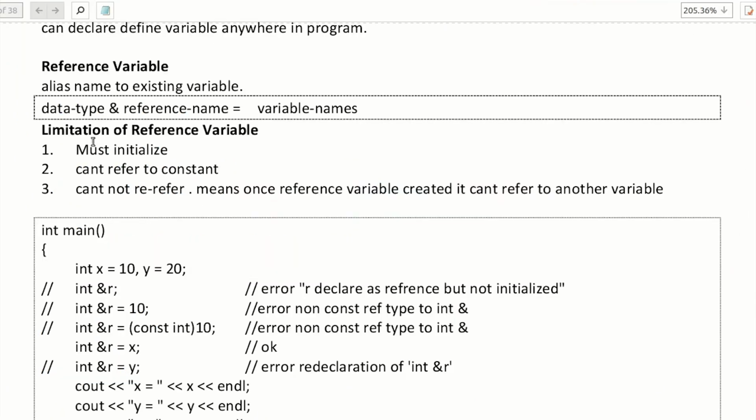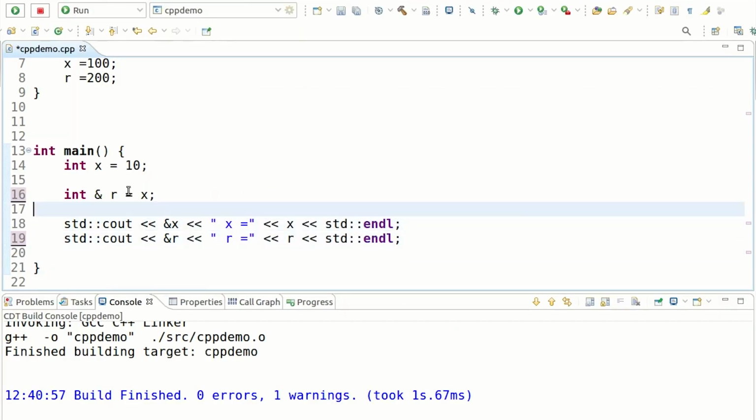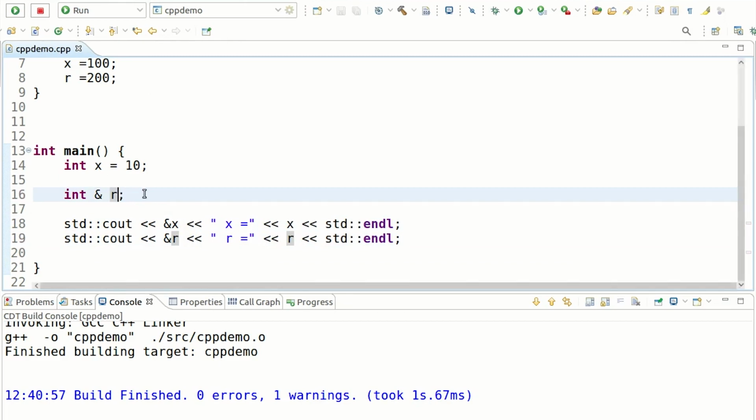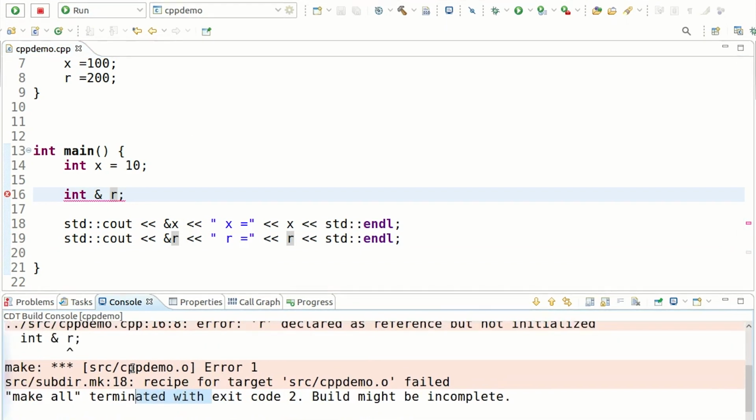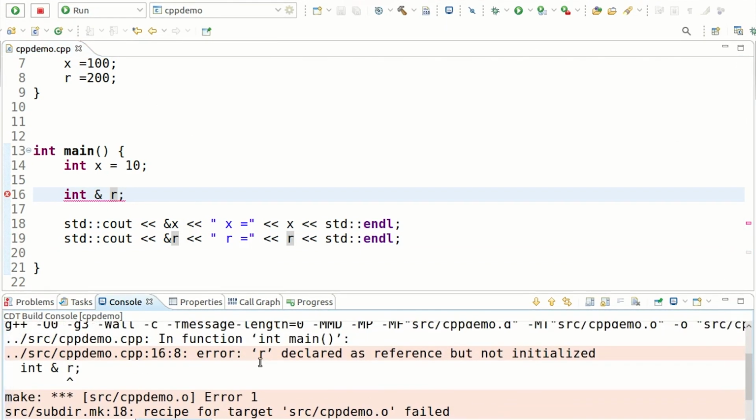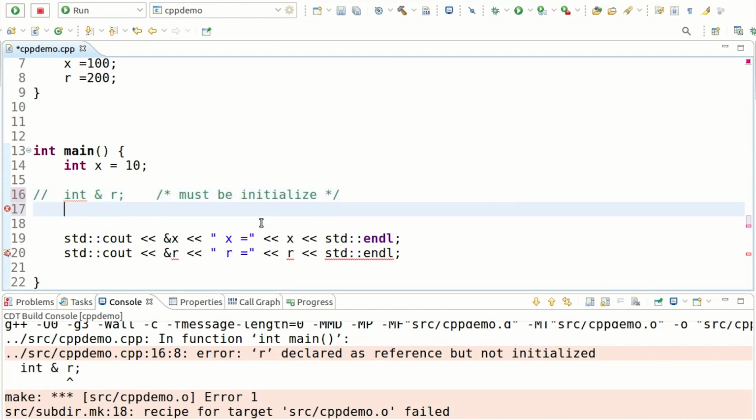So limitation of reference variable: it must be initialized. If you don't initialize reference variable like this, if you build that, see, we have an error. Which type of error? Here, error, declared as a reference variable but not initialized. It must be initialized. Okay, must be initialized.